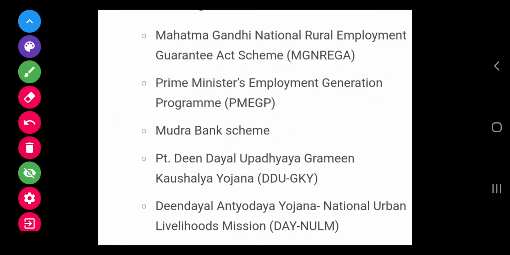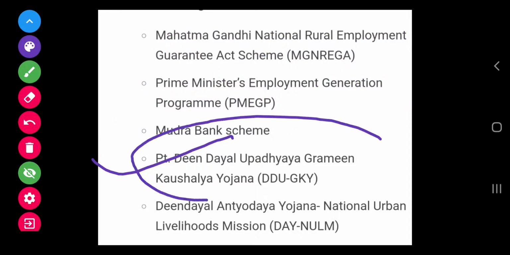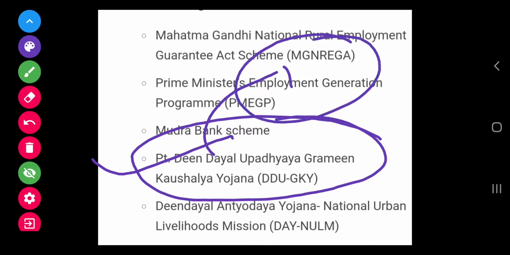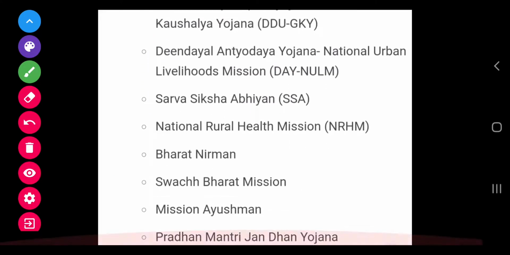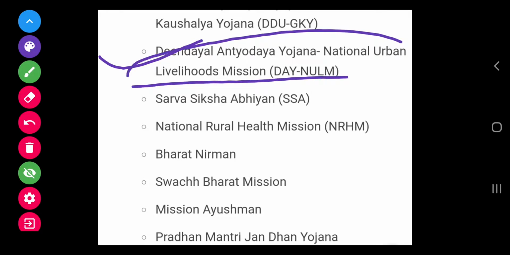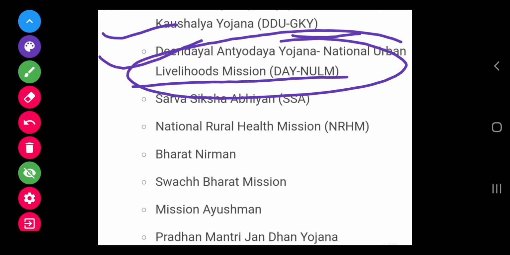And the fourth is the Pandit Deen Dayal Upadhyay Gramin Kaushal Yojana. This is related to skill development, which will also help in inclusive development. The next is Deen Dayal Antyodaya Yojana, National Urban Livelihood Mission. Gramin Kaushal Yojana was related to rural areas, and this National Urban Livelihood Mission is related to urban areas, where skill development will be provided to help people earn their livelihood in a better way.